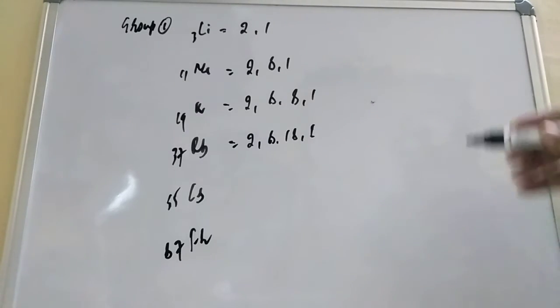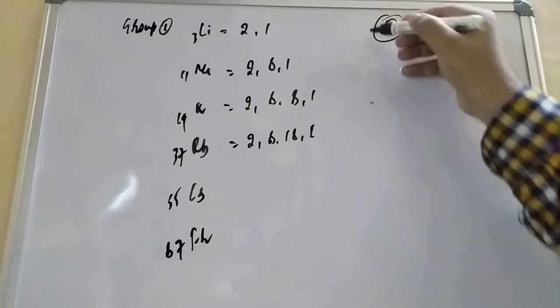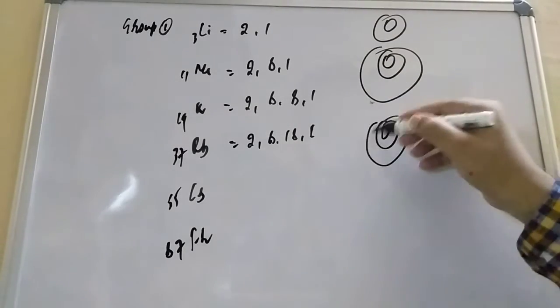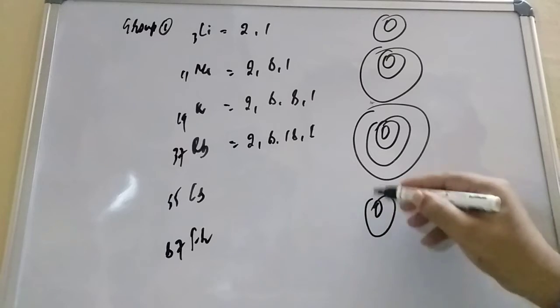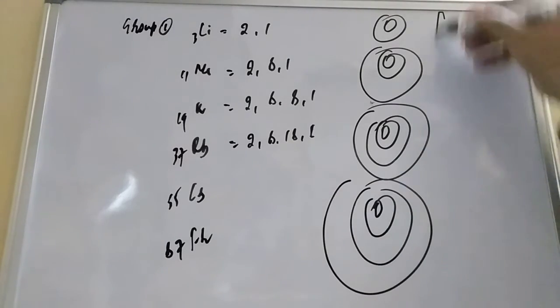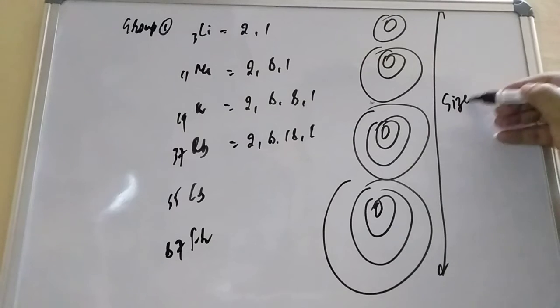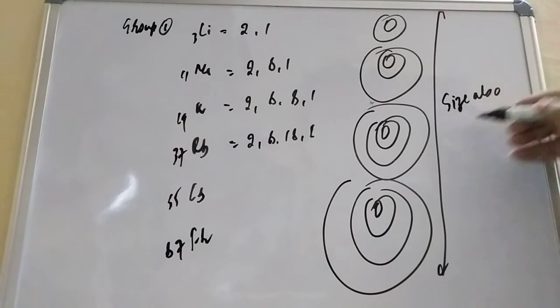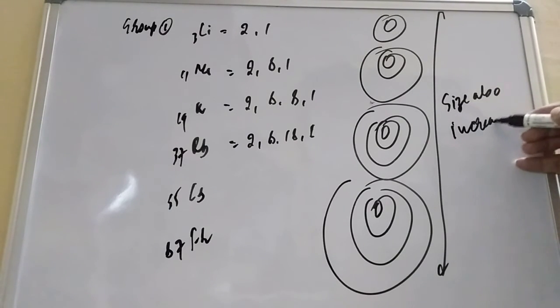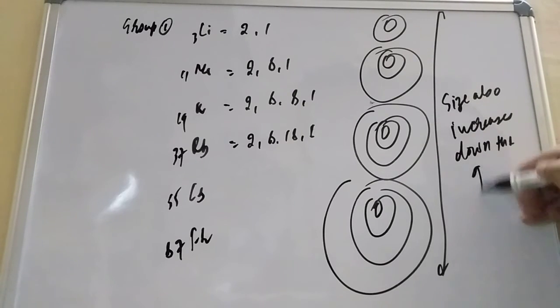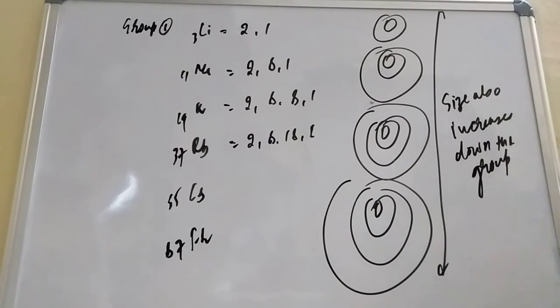So here there are 2 orbits, then 3 orbits, then 4 orbits. If you go down the group, the number of orbits increases, and when the number of orbits increases, the size also increases down the group. So this is the concept: when you are moving down the group, the size or the radii increases.